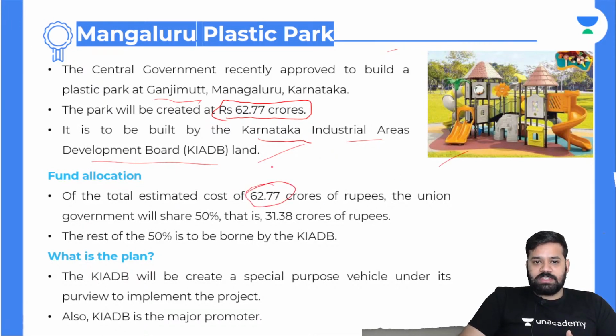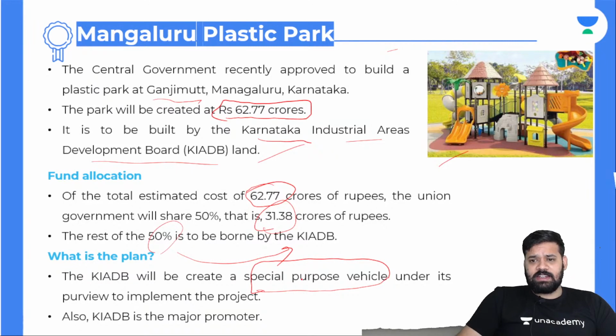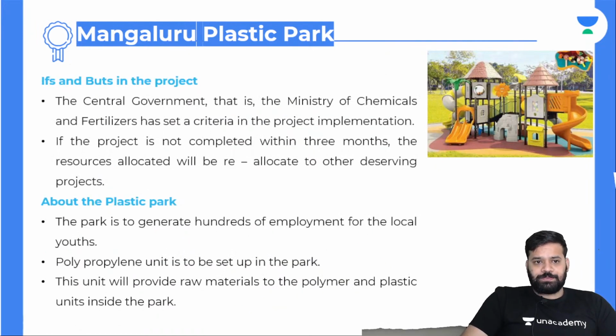The union government will share 50% of the cost, that is 31.38 crores. The rest 50% will be borne by the KIADB. KIADB is the Karnataka Industrial Areas Development Board. And what is the plan? KIADB will create a special purpose vehicle. Special purpose vehicles are those created for one particular project. So as soon as the project is over, the SPV will lapse. Also, KIADB is the major promoter.